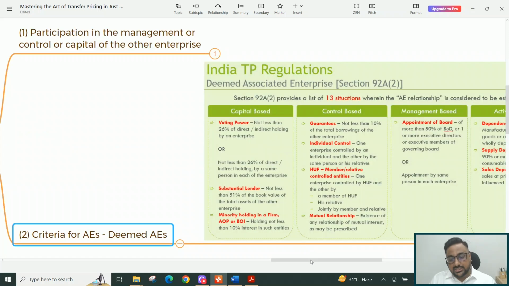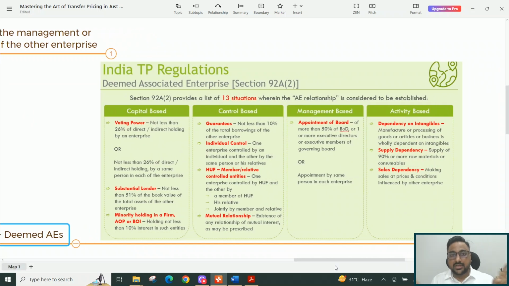What are the situations where two enterprises become associate enterprises? If you can see here, based on my understanding of 92A2, I have bucketed them into certain parts: capital based, control based, management based and activity based relationships, right? Now if you see here, there are 13 situations from which a relationship can emanate.